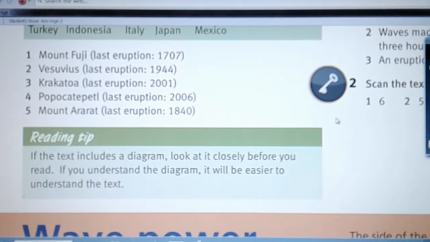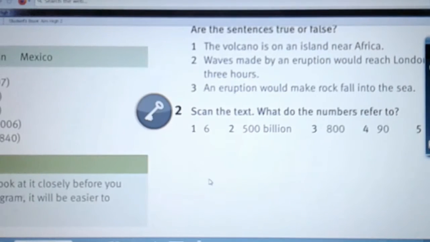Reading tip: If the text includes a diagram, look at it closely before you read. If you understand the diagram, it will be easier to understand the text. So, your focus should be on the diagram first, and then later you can take a look at the text.